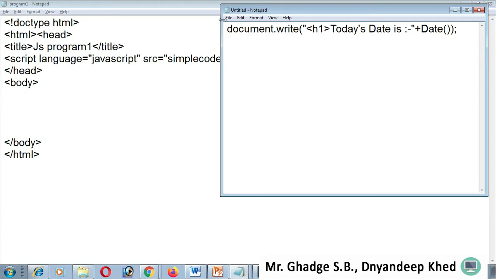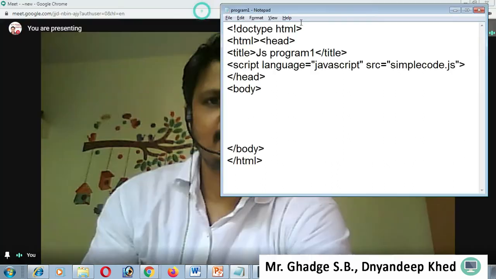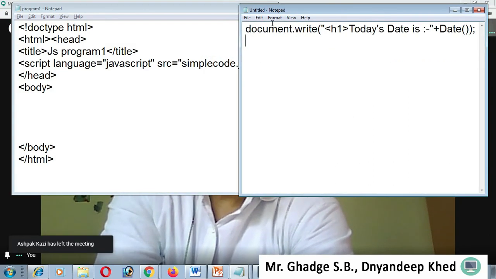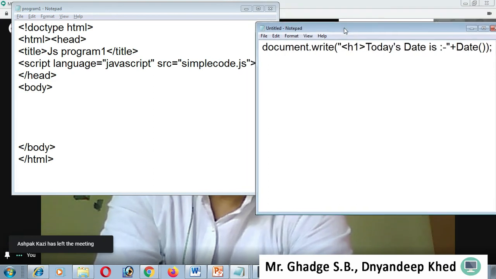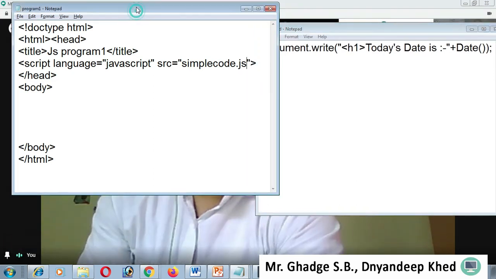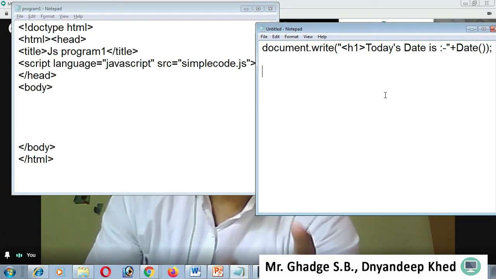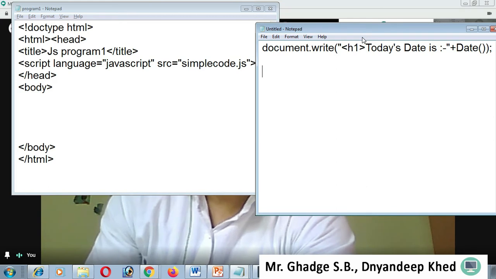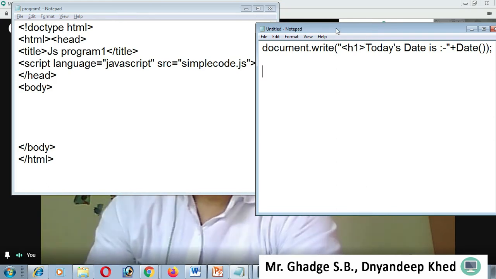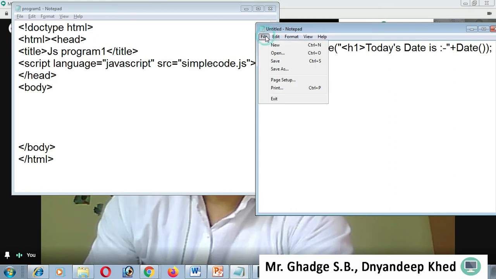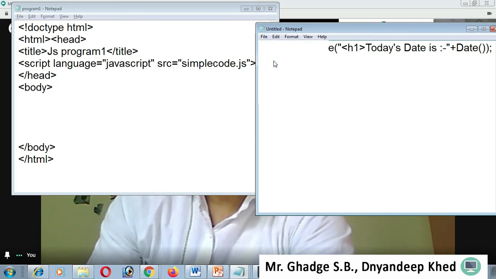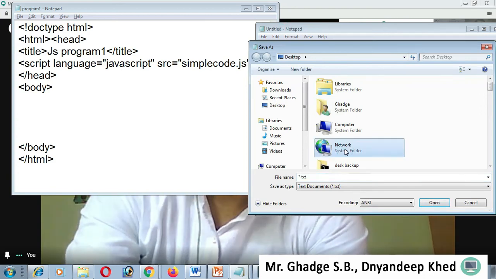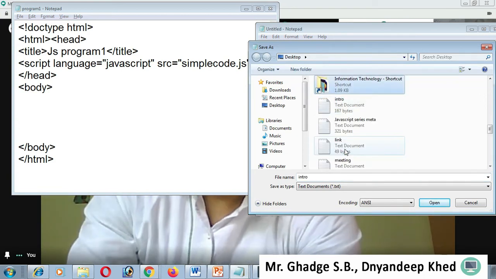And see, these are two different files. One is an HTML document and another one is a JavaScript document. So this JavaScript document we need to call into HTML. First of all I have to save it as simple code.js. Simply click on the save button, and select the proper destination folder.